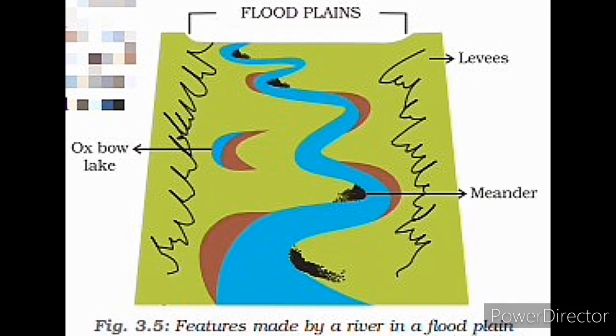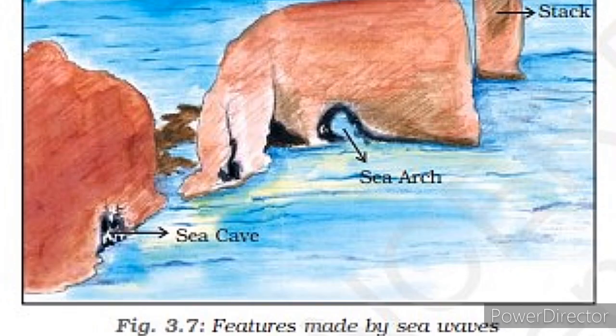After that, we discussed various features of a river, in which we discussed delta, distributaries, levees, oxbow lake, meanders and so on. Then in the next part of the chapter, we discussed work of sea waves, in which we came to know that the erosion and deposition of the sea waves gives rise to coastal landforms.